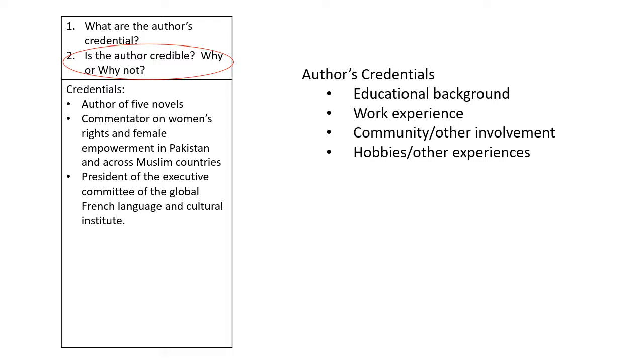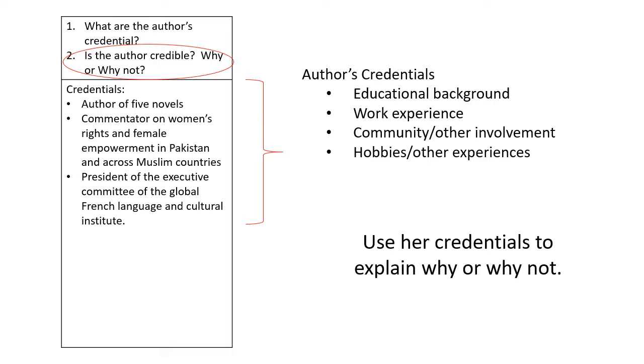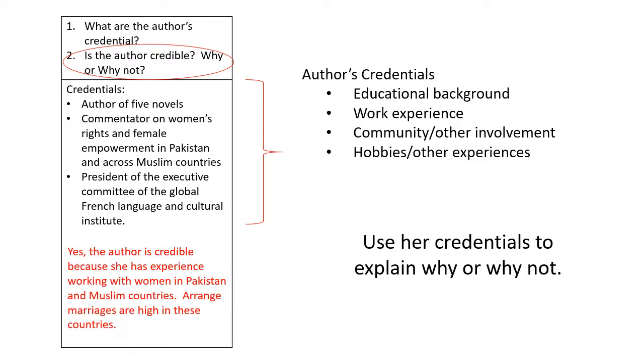Remember, when you explain why you think the author is credible, you need to use the credentials in your explanation to support your answer. So in this case, the answer is yes, the author is credible because she has experience working with women in Pakistan and Muslim countries. Arranged marriages are high in these countries.